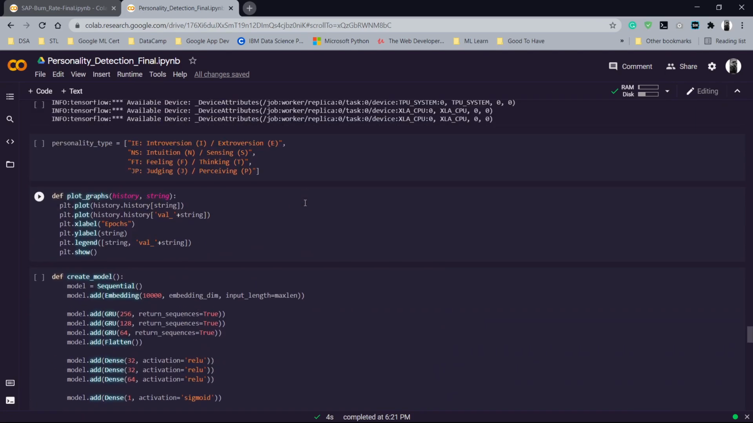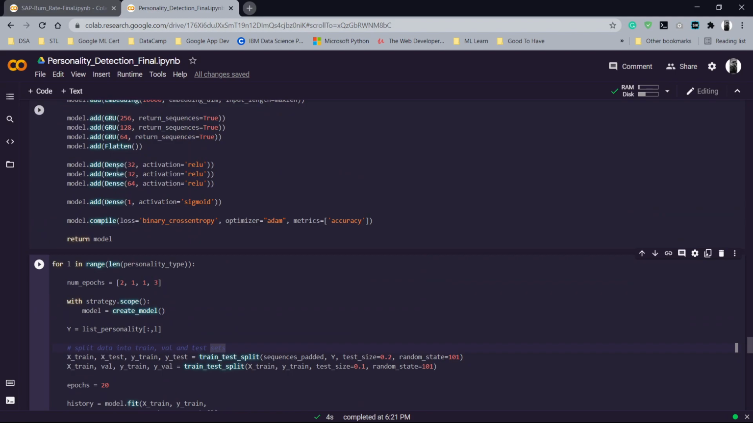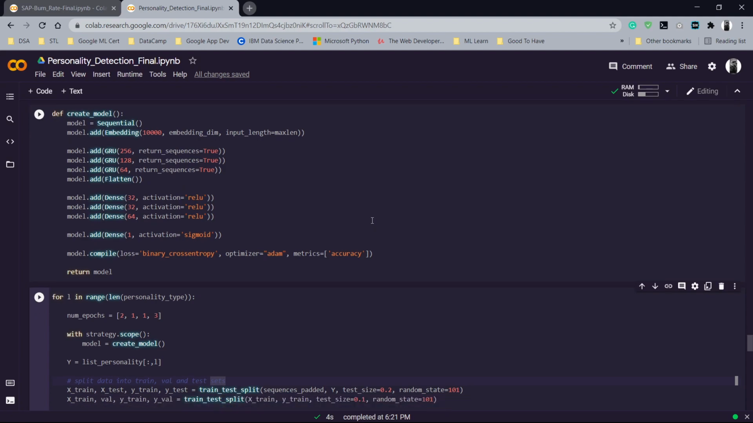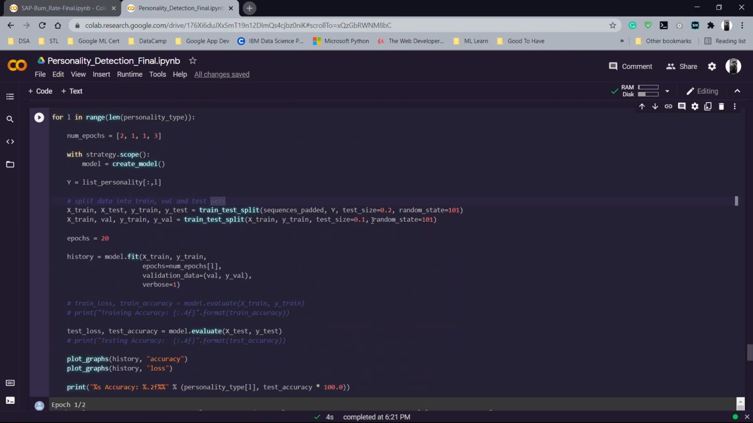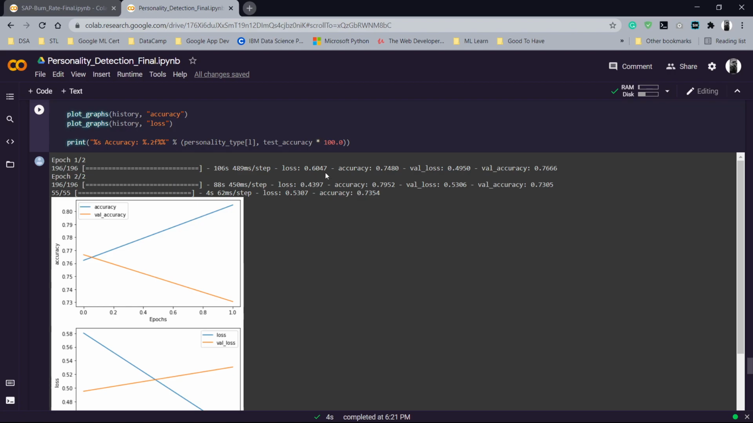Can you scroll down? Yes. And then here, as you can see, there are four personality types: introvert, extrovert, intuition, sensing, feeling, and thinking, judging, and perceiving. And basically, after that, we have just created a model, and we over here have used a gated recurrent unit instead of a bidirectional long short-term memory. That is because what we found out in smaller data sets such as these, GRU was performing a lot better than the LSTM, and even convolution did not produce very good results. So GRU looked the best, and after training,